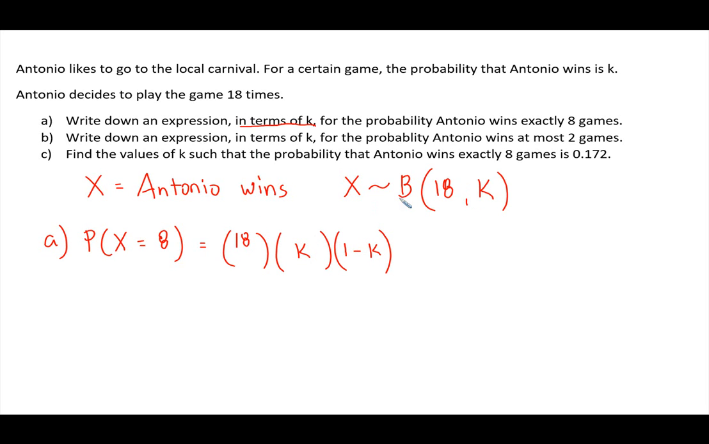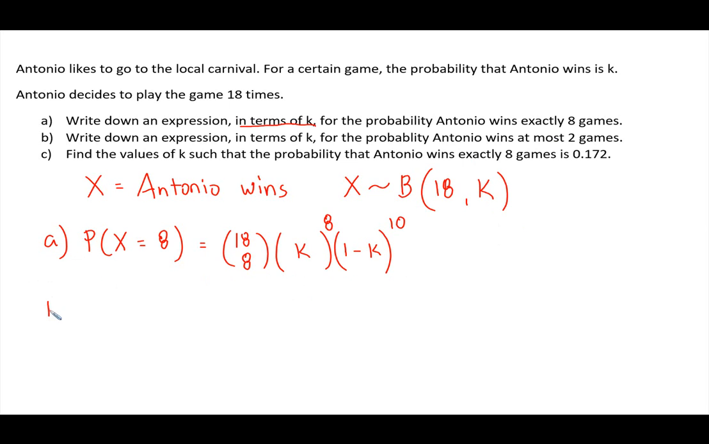And then X is equal to 8, so success, he's going to win 8 times. That means he'll lose 10 times. These have to add up to 18. You could put either 8 or 10 here, it doesn't make a difference. So this expression would represent Antonio winning exactly 8 games.